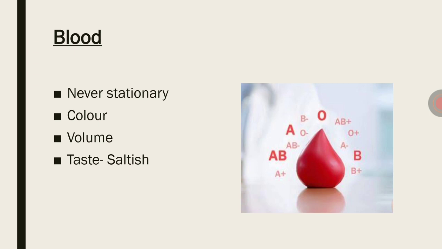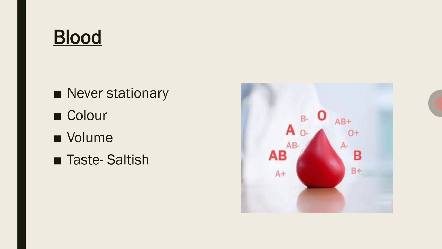Second one, color. The color is a somewhat thick fluid, bright red. In the arteries, the color of the blood is bright red because all the arteries carry oxygenated blood, except the pulmonary artery, which carries deoxygenated blood. So blood in the arteries is bright red in color.